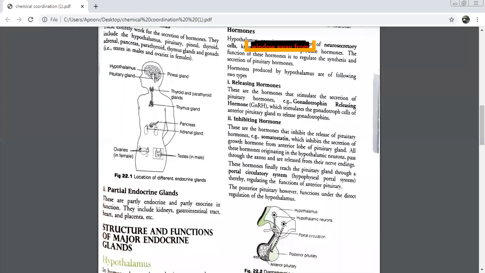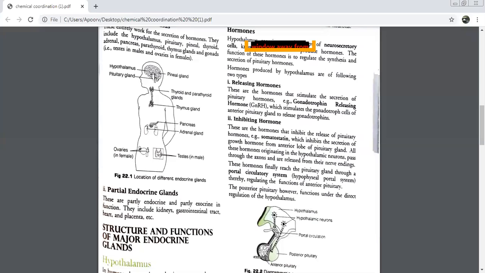What are the neurons present in hypothalamus called? Hypothalamic neurons. Hypothalamic neurons extend directly to one part of the pituitary. Which part is it? Posterior pituitary. And the other hypothalamic neurons cannot directly reach the anterior pituitary. They need a circulatory or a portal system. What is the name of the portal system? Hypophyseal portal system.